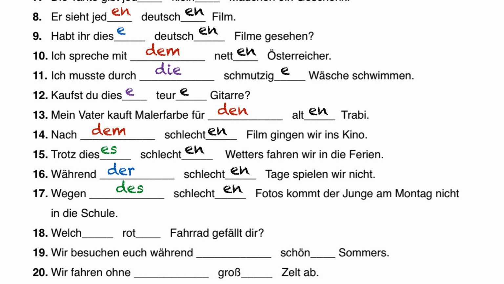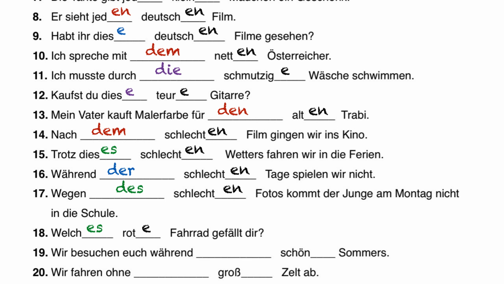Number 18. Fahrrad is a neuter noun. It's also the subject of this sentence because gefallen uses that backwards word order where it says, which red bicycle is pleasing to you? So we use here, welches rote Fahrrad? Welches rote Fahrrad gefällt dir? Which red bicycle is pleasing to you? Or which red bicycle do you like?